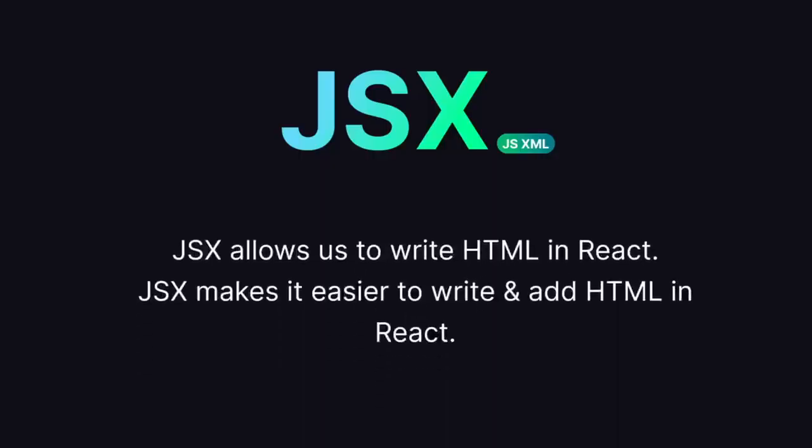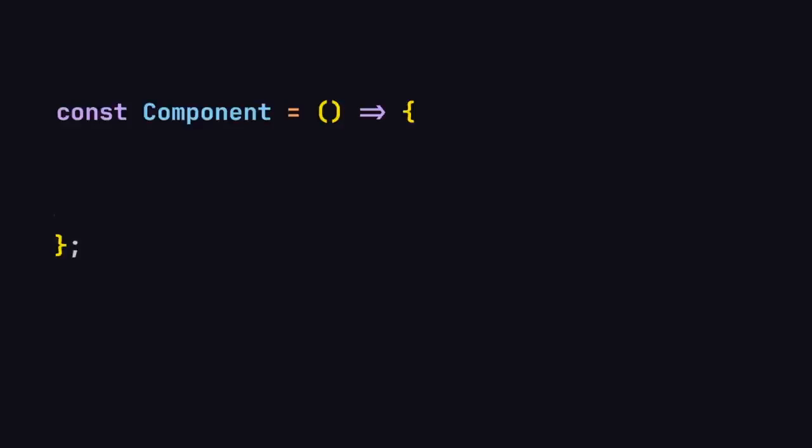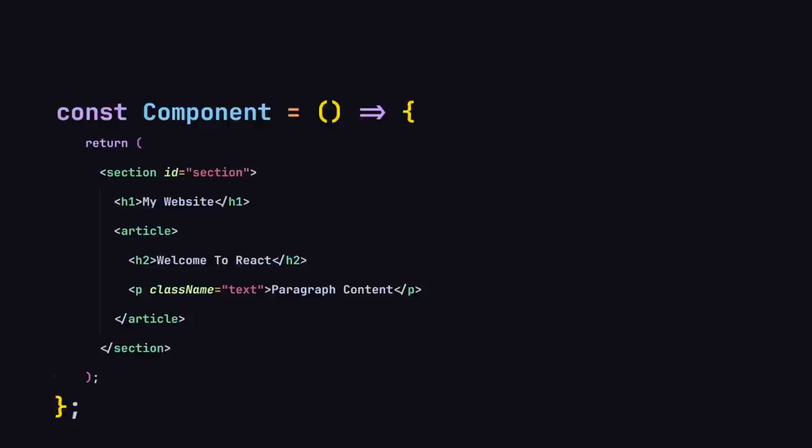What is JSX? JSX allows us to write HTML in React.js. JSX makes it easier to write and add HTML in React.js. So this is how our JSX looks like. First of all, we have our component, and inside this component, we are now returning some HTML. Now I know a lot of you will ask me, Hussein, why can't we just call it HTML? Why are we calling it JSX?